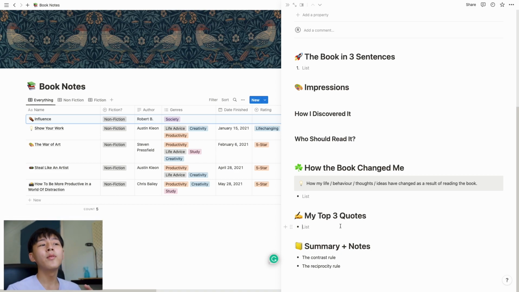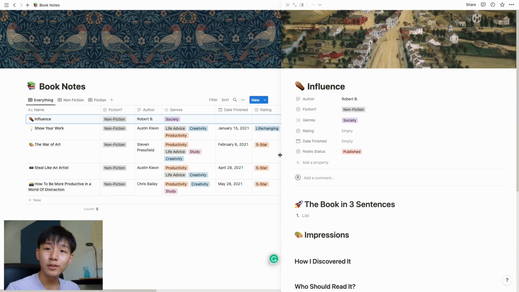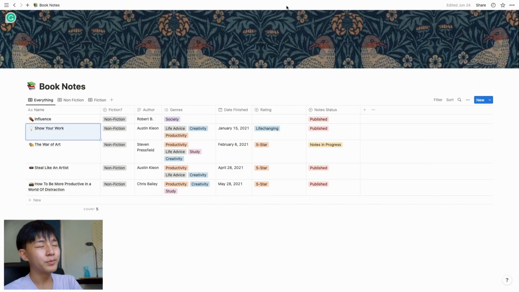Other than that, what are the quotes that I think are very important from this book, and I will write them down here. So this is just a summary and the notes that are important as I read through, because I might forget what I learned. So I just write down all the important things that might be useful for me to construct all these impressions, discovery, who should read it, what did it change in me, the top quotes. These are very useful. So yeah, if you wanted to download this template, you can just go to Ali Abdaal's channel and copy this template. Yeah, so props to Ali Abdaal.